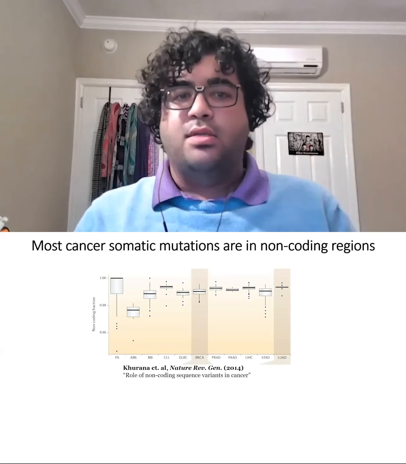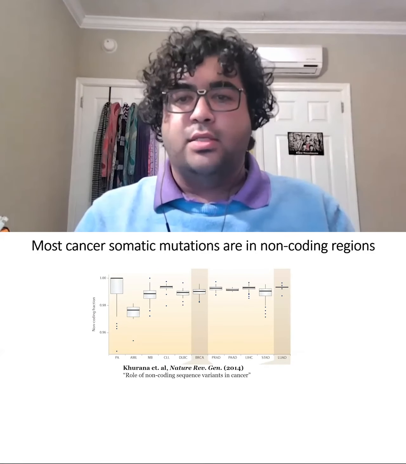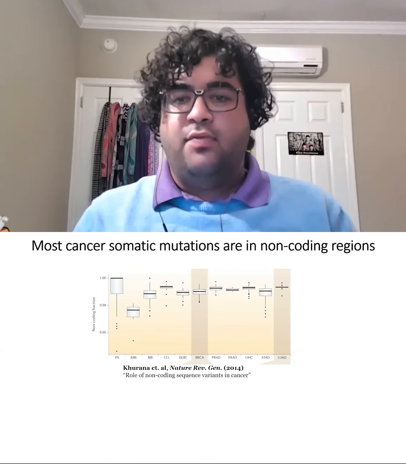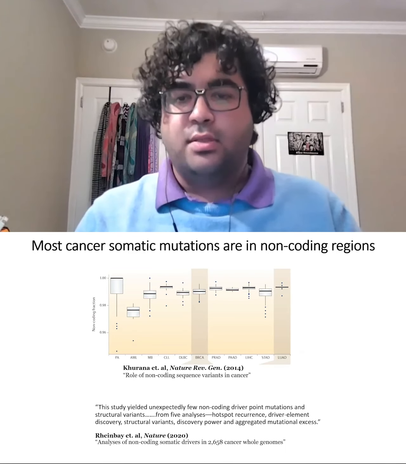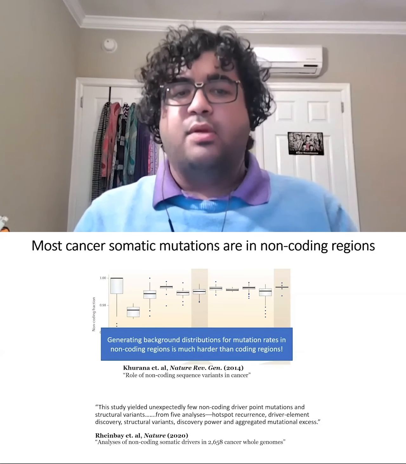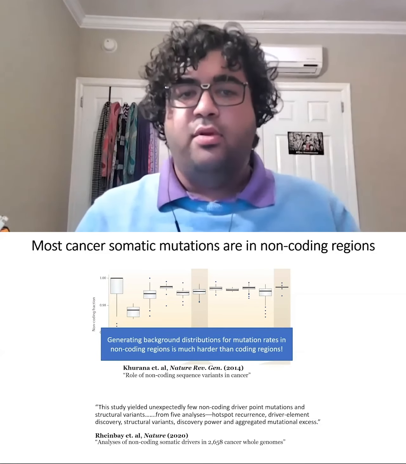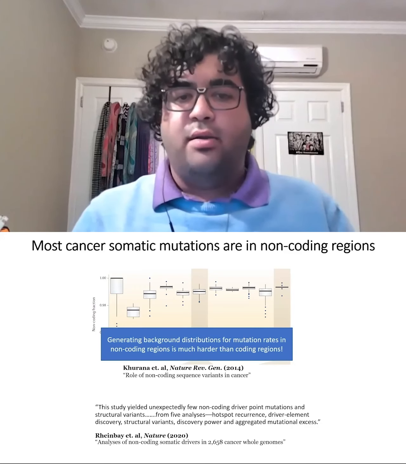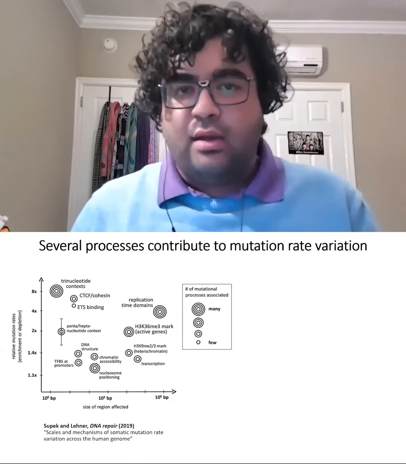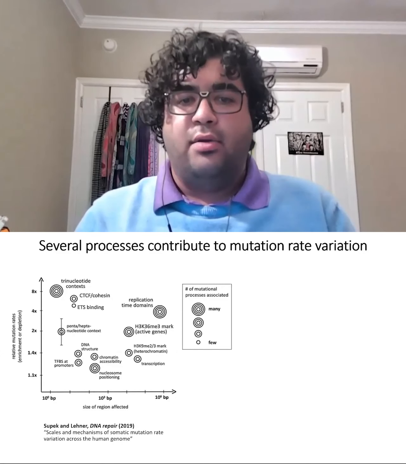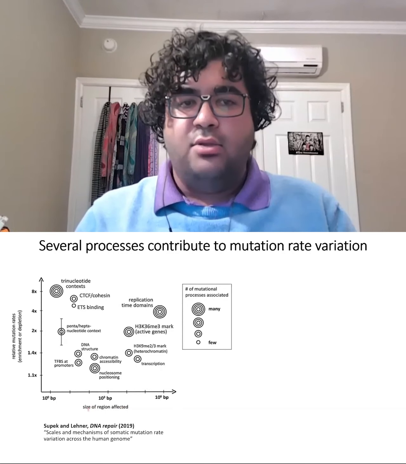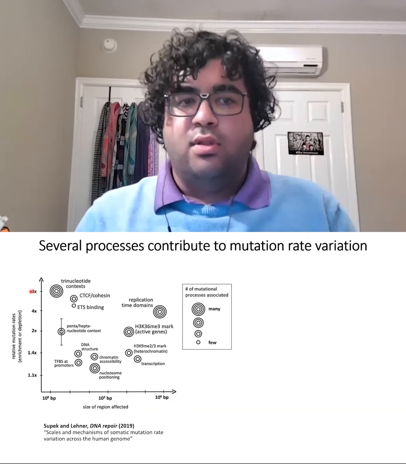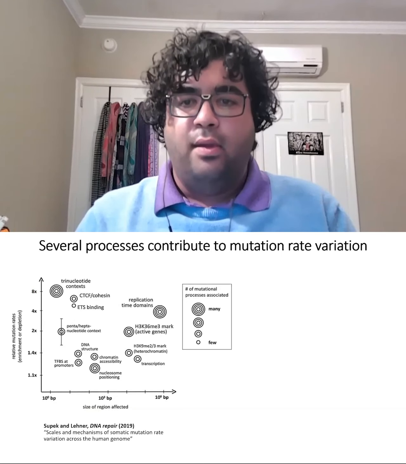Most somatic mutations in cancer are found in non-coding regions of the DNA. However, studies with large sample sizes have failed to find more than a handful of non-coding driver mutations. Part of this is because generating background distributions for mutation rates in these regions is much harder than in coding regions. Several processes can contribute to mutation rate variation in regulatory DNA. So here are some of these processes that can vary on scale, shown on the x-axis, and also in their strength, shown here on the y-axis.